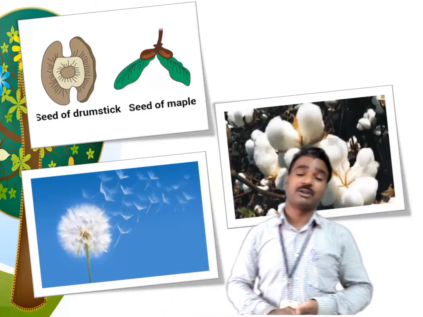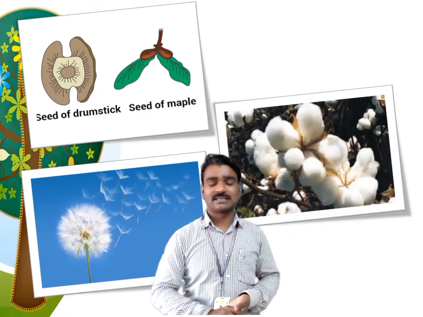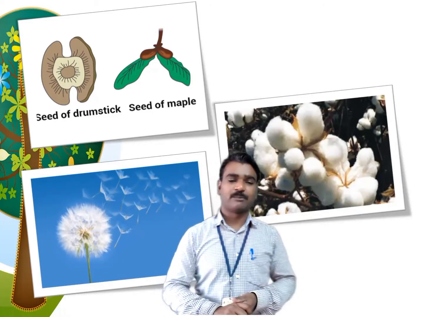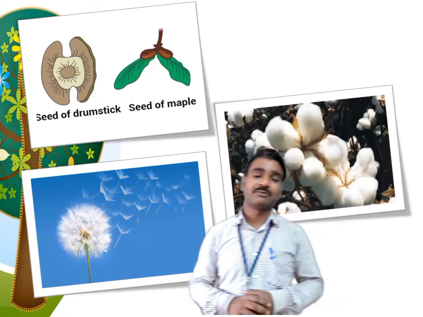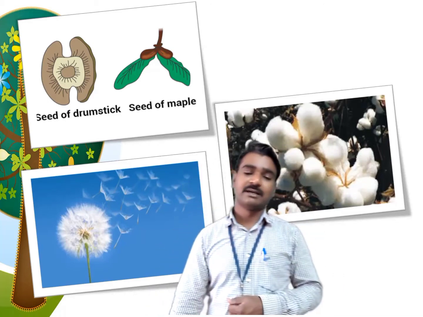So you can see the seeds of the maple, the hair-like structures on the seeds of the cotton plant, and the light-weighted seeds of the dandelion. All these seeds are carried away by the wind.